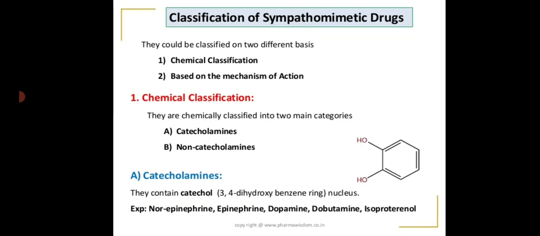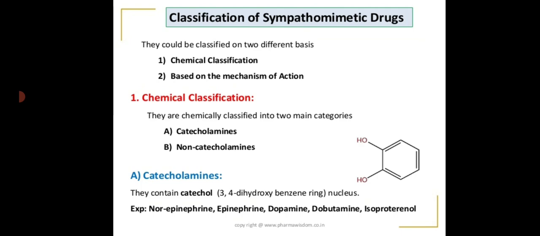So, looking into the classification based on the chemical structures, we will see that the sympathomimetic drugs are chemically classified into two main categories, the catecholamines and the non-catecholamines.